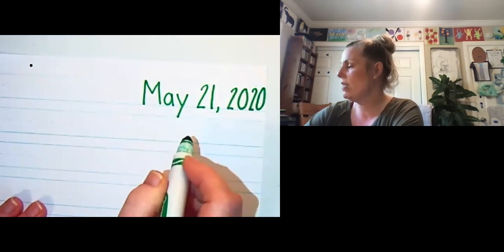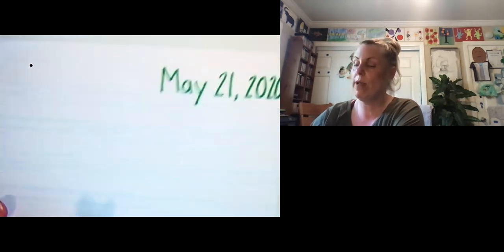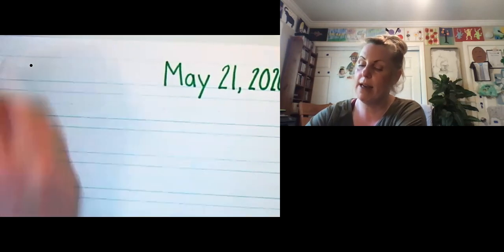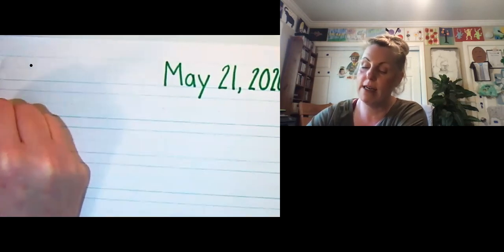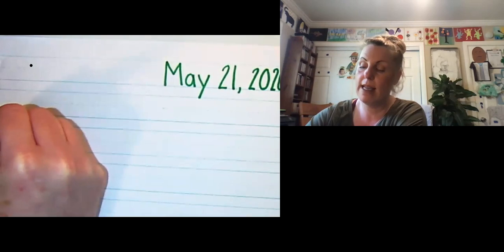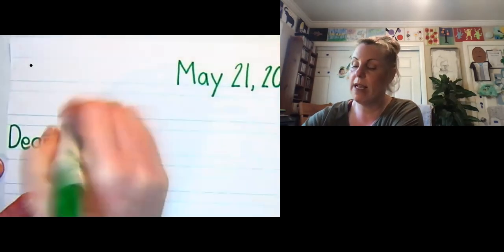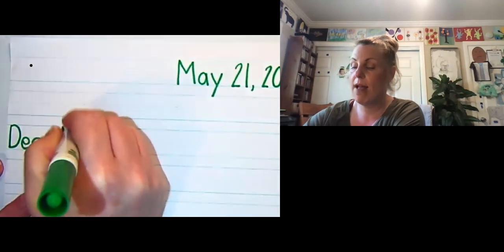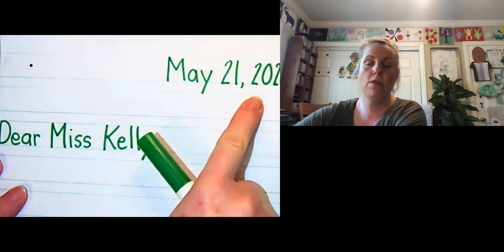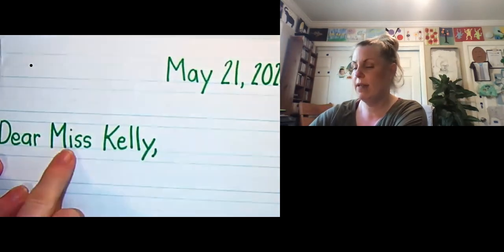Now what we're going to do is choose who we are going to write to, and I'm going to skip a line and write Dear, capital D-E-A-R, Dear, and one finger space, Miss, capital M-I-S-S, capital K-E-L-L-Y, and a comma.